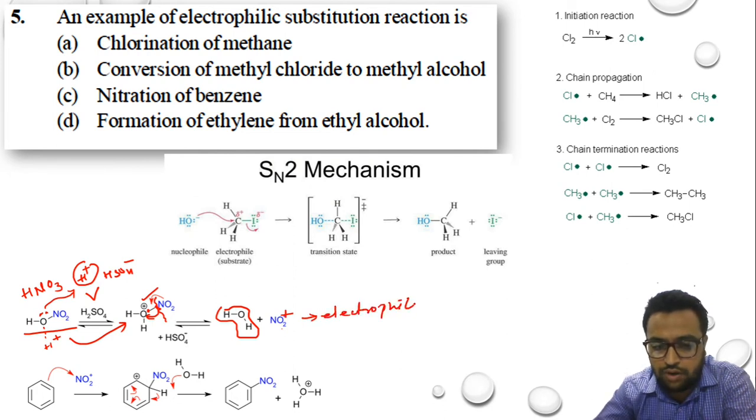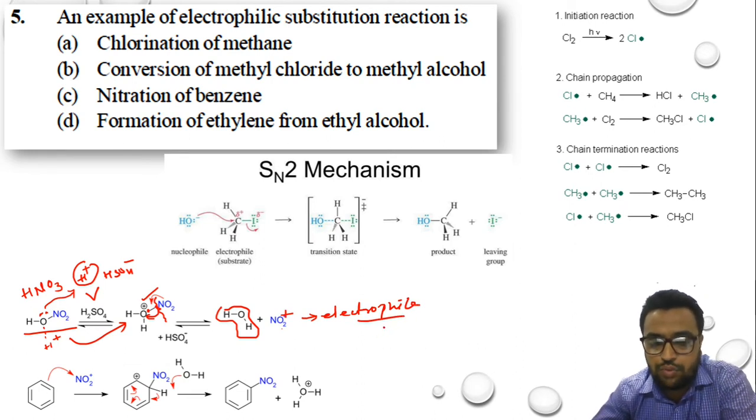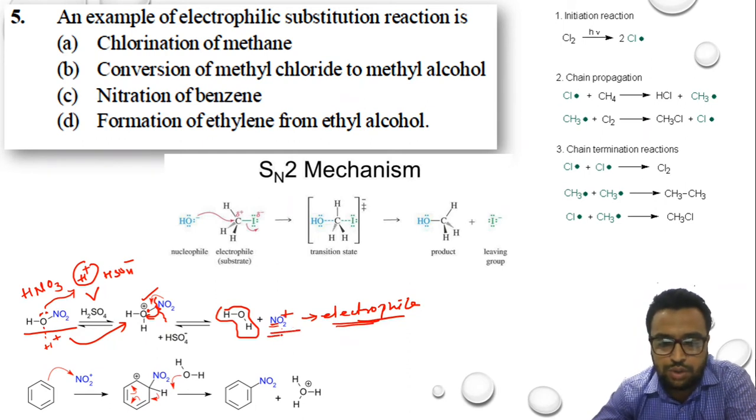Now this NO2 which is in plus charge is called as electrophile. What are electrophiles? Electrophiles are electron deficient species which do not have electron. See here, this nitrogen has given electron to oxygen, because of which this is having lesser number of electrons. As soon as nitrogen gave the electron to oxygen, what will nitrogen have? It has a shortage of electrons, and anyone who has lesser electrons is called an electrophile. So NO2 over here which is generated is an electrophile.